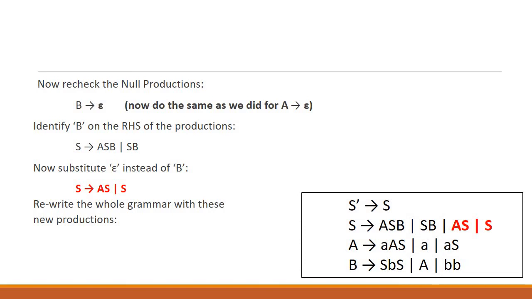What we need to do, we need to rewrite the whole grammar along with the new productions. Remember that we need to eliminate B produces epsilon from the resultant set of productions. So here we are not writing B produces epsilon, we are simply writing S produces capital AS as well as new productions. So remember that whatever comes in red, it's the new entry.